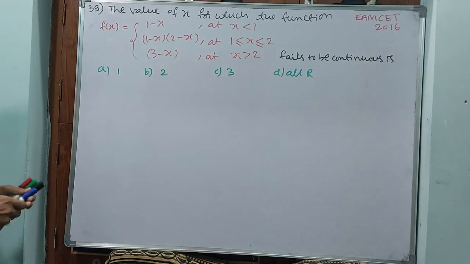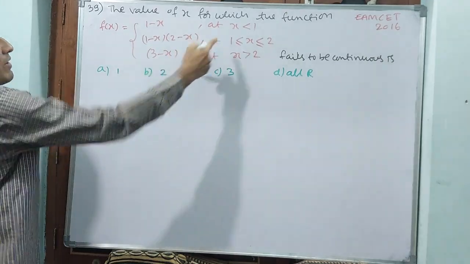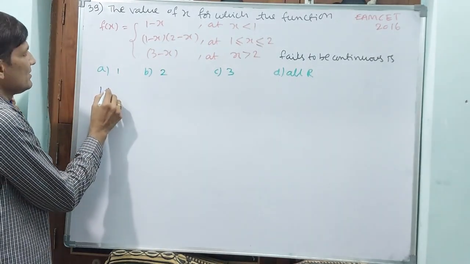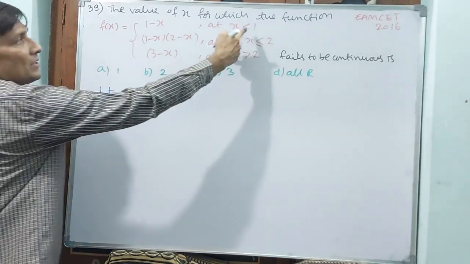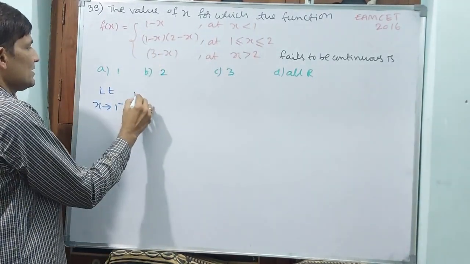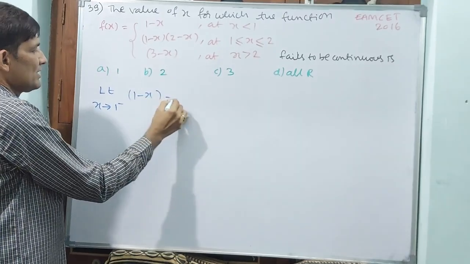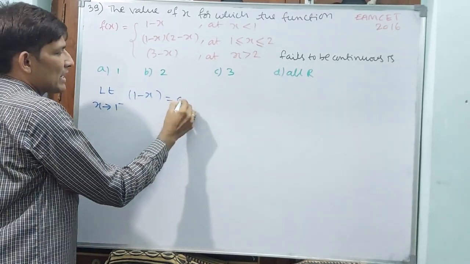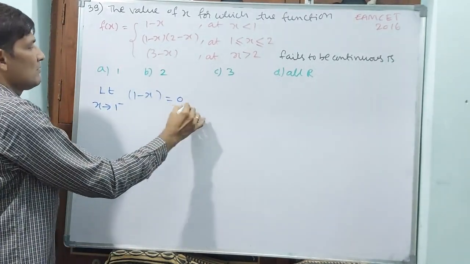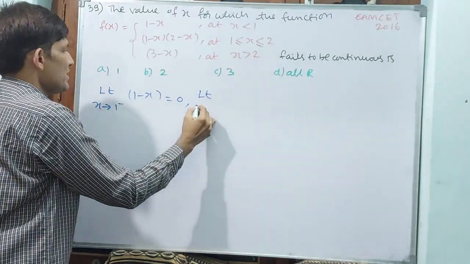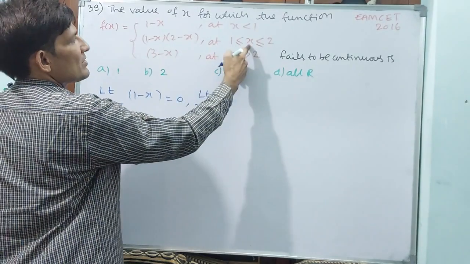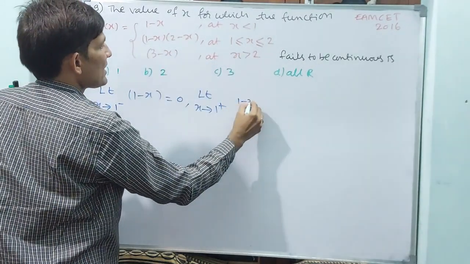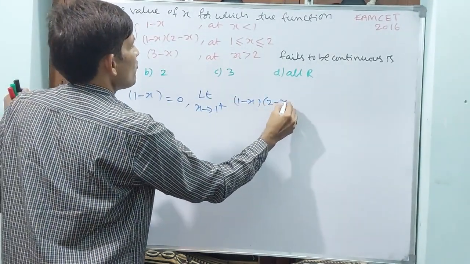Let us proceed. See, I am checking the point of discontinuity at 1. The left hand limit, x tends to 1 minus, less than 1: the function 1 minus x you have to take. That means if you apply 1, automatically 0 is going to come, 1 minus 1. Now the right hand limit, x tends to 1 plus: this one will come, 1 minus x into 2 minus x.